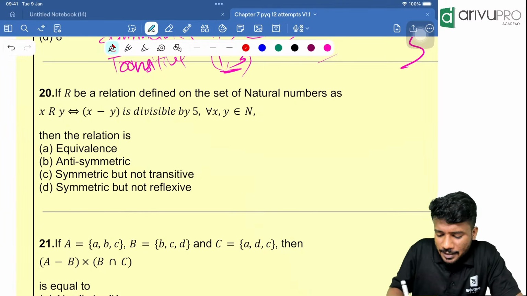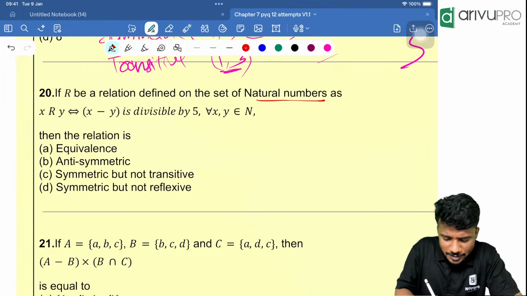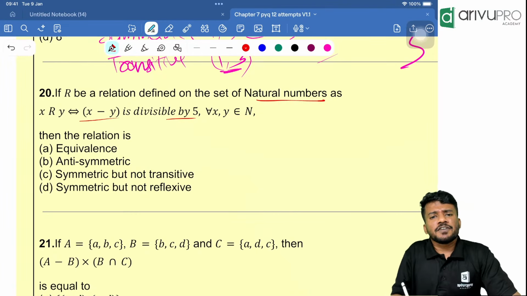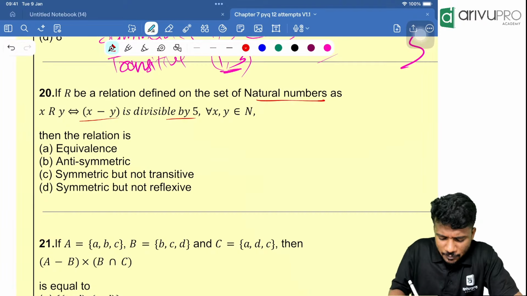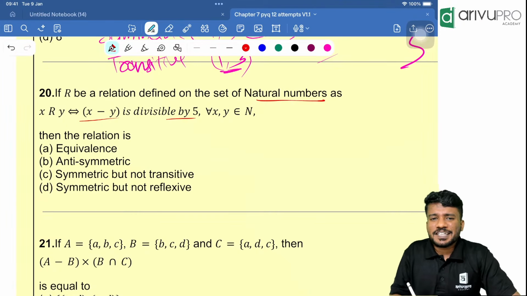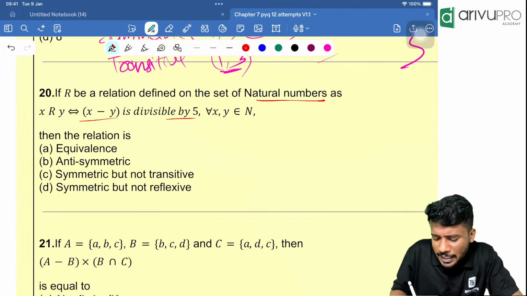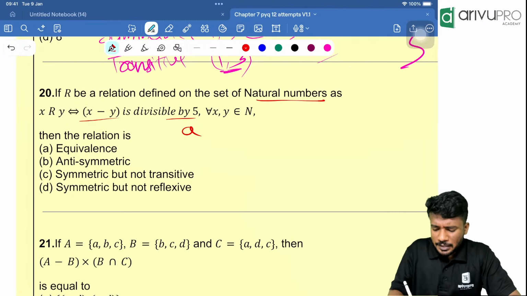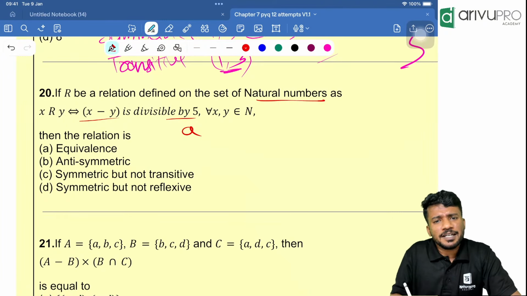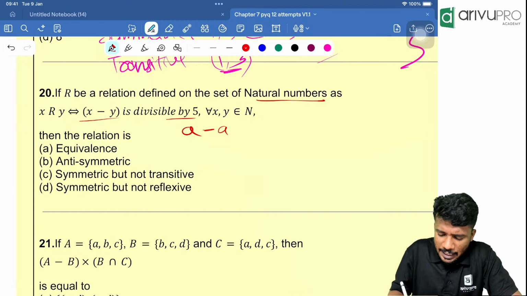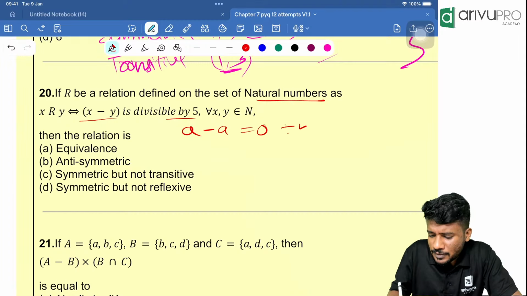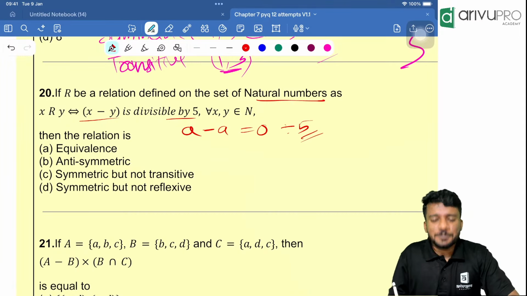R is a relation defined on the set of natural numbers, x minus y is divisible by 5. People, here I am going to check whether it is reflexive or not. I already know the answer, very easy, divisible by 5 and all. Let's see, we will anyway solve. Let A be the first one. Reflexive means A should be related to A. That means A minus A, which is how much? 0. Is it divisible by 5? It is divisible by 5.